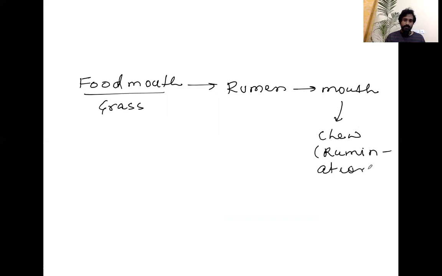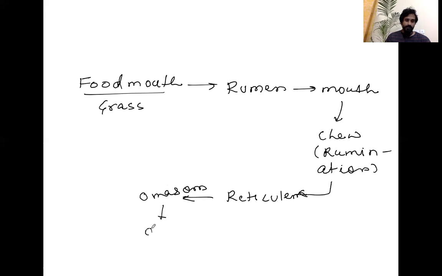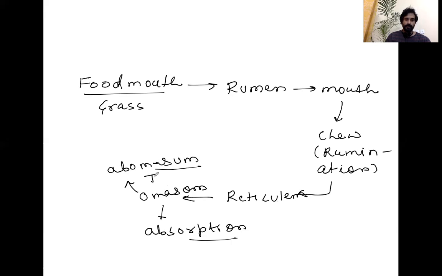Rumination. Okay? And then it will go to the reticulum. Okay? And then it will go to the omasum. And what happened here? Absorption of food happened. Absorption of the nutrients takes place here. Or not all, but maximum nutrients. And then it goes to the abomasum. Right? And the abomasum, I have told you, is the true stomach.